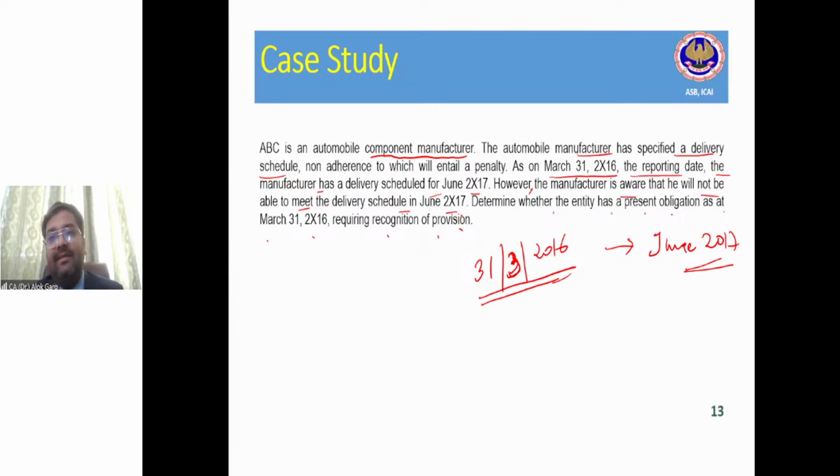Now the question arises on 31st March 2016, whether the company has to create a provision, assuming the company will end up paying a penalty of 5 lakh rupees to Infosys. So for provision, what you need to see? Present obligation arises out of past event.